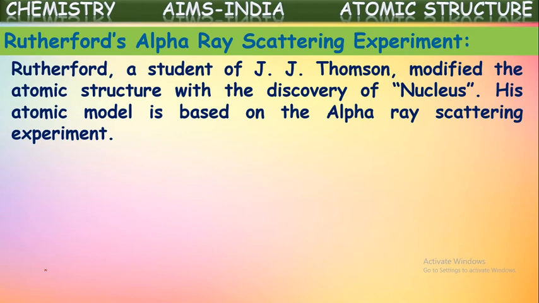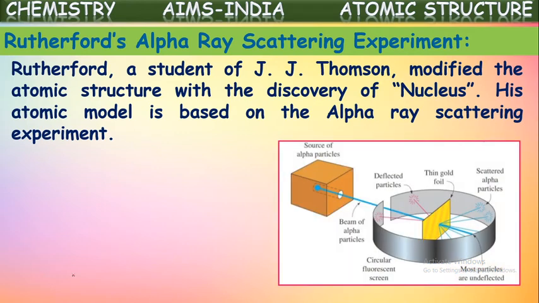Rutherford, a student of J. J. Thomson, modified the atomic structure with the discovery of the nucleus. Yes, he was the first scientist to know about the nucleus of the atom. His atomic model is based on the alpha scattering experiment. We know alpha particles are a bunch of two protons and two neutrons, called an alpha ray. Generally, these alpha particles are emitted from radioactive substances like radium and uranium. They produce these alpha particles.